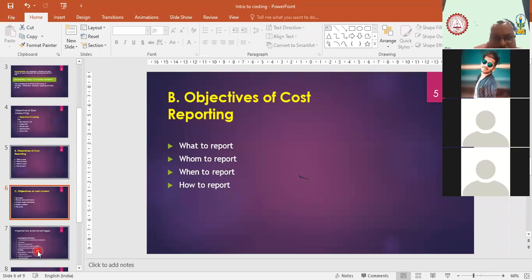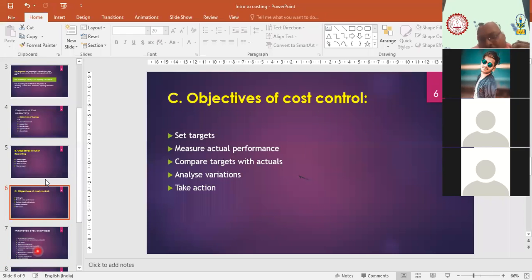Yeah, yeah. The next one, beta, is about cost control. Here, cost control basically comes into picture when you set any targets. In cost control, how are you able to control the cost? For that, if you don't know how much we have decided as a target, we will not be able to control the cost. So in this, there are a few steps we have to follow. First is setting of the target.